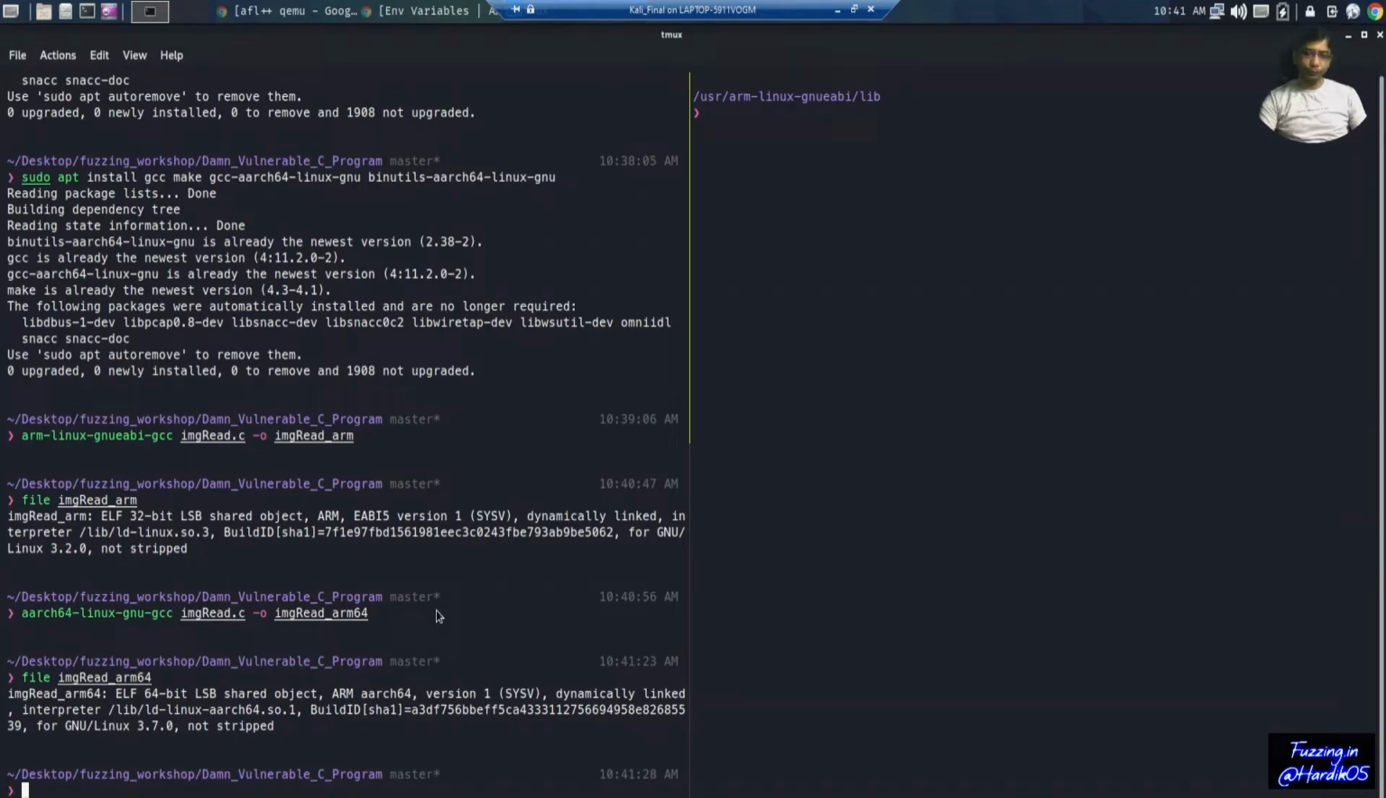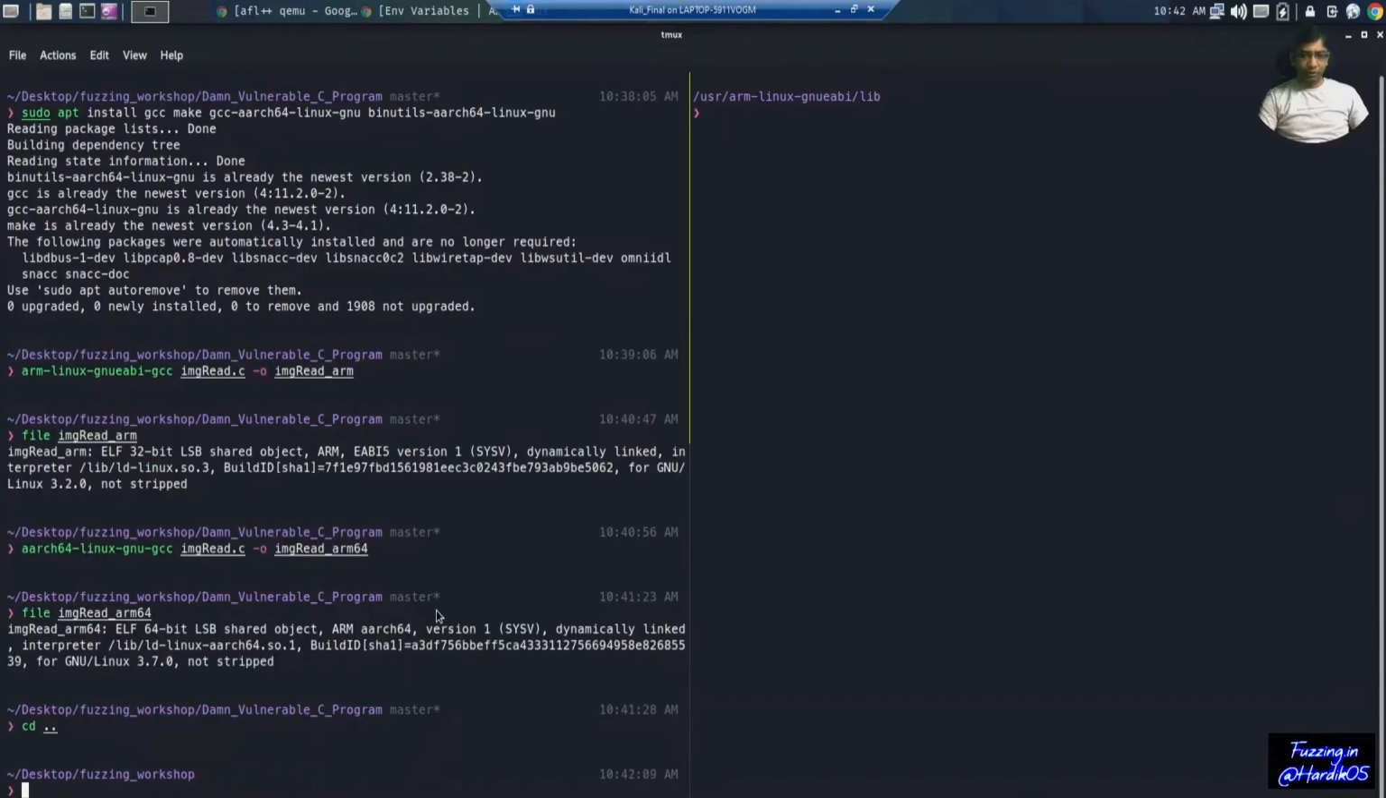Now for this to run, you need AFL with Qemu mode installed. If you have not installed AFL Qemu mode, then I suggest you go and watch my previous videos where I have mentioned how we can install AFLPlusPlus on your system. And if you want to install it, then you can simply go to your AFLPlusPlus directory.